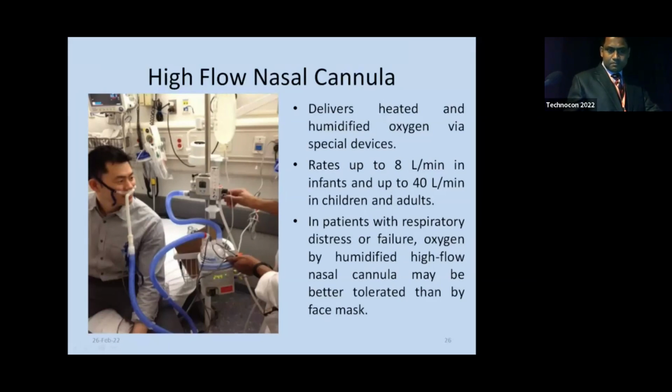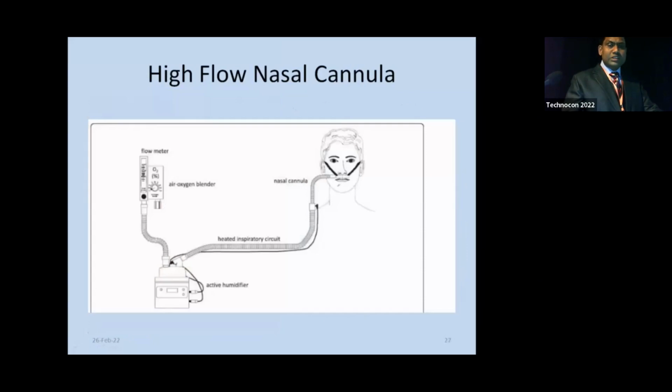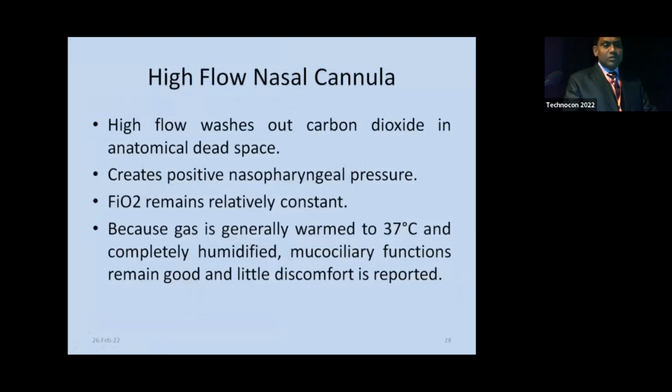This is the picture of high flow nasal cannula showing one patient being given oxygen therapy by this HFNC. So this is the diagram of high flow nasal cannula. You can see this is the oxygen flow meter. This is the air oxygen blender, and after the blender, the oxygen air mixture goes to the humidifier for heating purpose, and through the circuit it goes to the nasal cannula to the patient. High flow washes out carbon dioxide in anatomical dead space and creates positive nasopharyngeal pressure. FiO2 remains relatively constant because gas is warmed to 37 degrees centigrade and completely humidified.